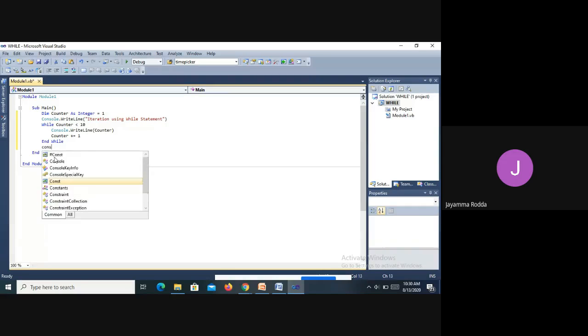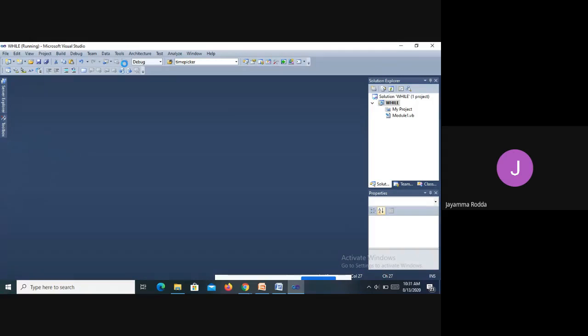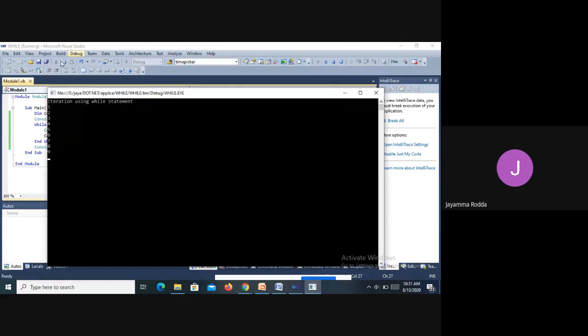So it is a must, I said, whenever you want to print something, you have to write the Console.WriteLine statement, because in order to view your output, you have to write this. So now I am saving the changes again and trying to run the application. So what happened? Iteration using while statement, numbers 1 to 9 are printed.